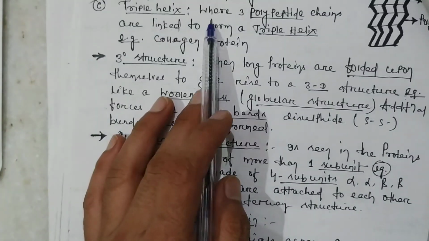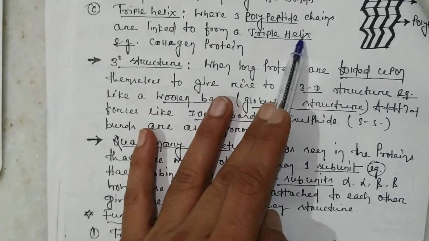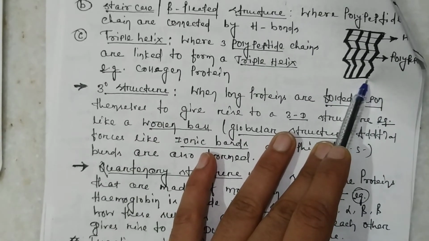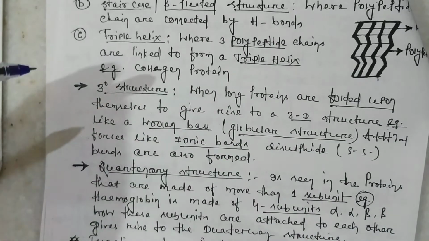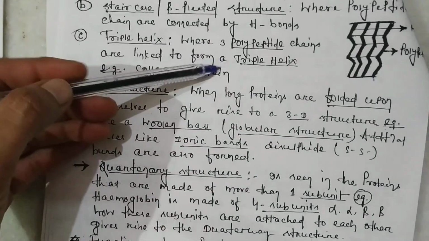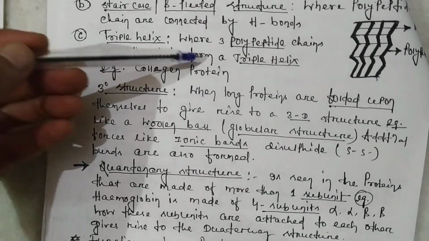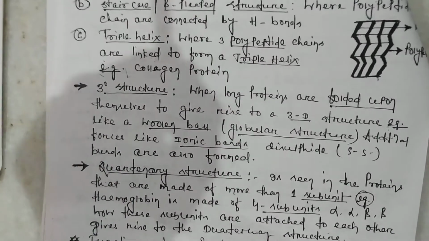Then you have the beta pleated sheet. In the beta pleated sheet, again the chains are connected by the hydrogen bond. This is your beta pleated sheet. Then you have triple helix structures, where three polypeptide chains are linked to form the triple helix, and that is a collagen protein.